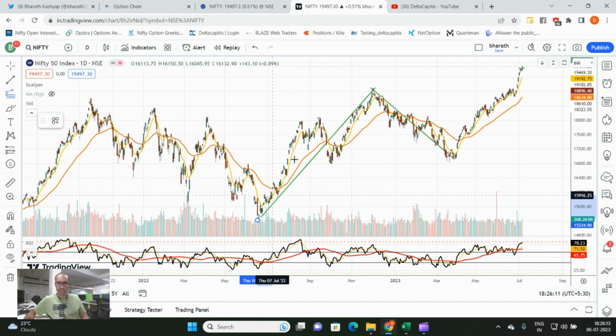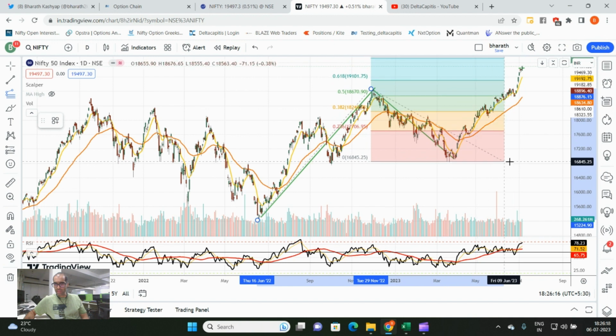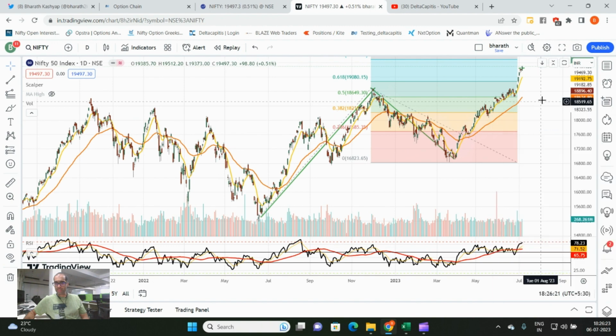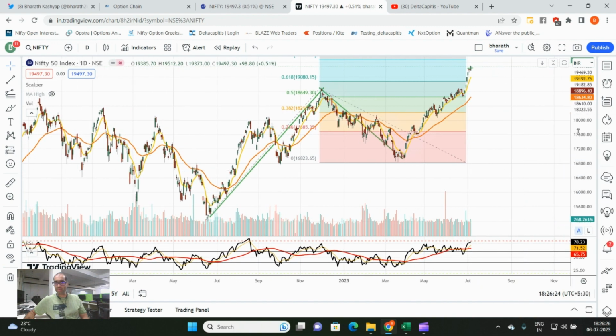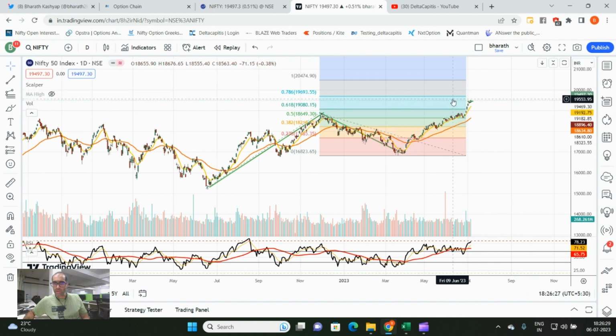So this was the earlier trend, from here to here. From there we saw a correction. So I will leave this here at correction mode. From here, how much will be the Fib extension? What is the next target that we can probably look at? If you look at the resistance here, each line here acts as a resistance. So now the next resistance is probably around 19,700. From Fib extension, which is 0.786 of the earlier swing, that will be the next resistance level. So around 19,700 becomes a Fibonacci extension resistance level.